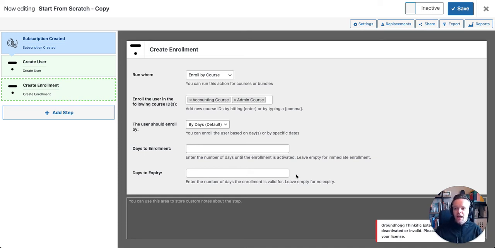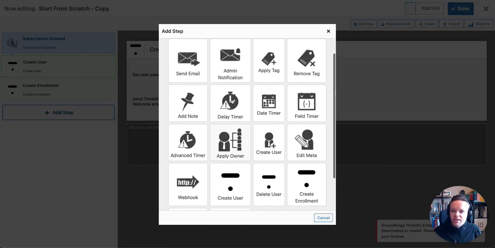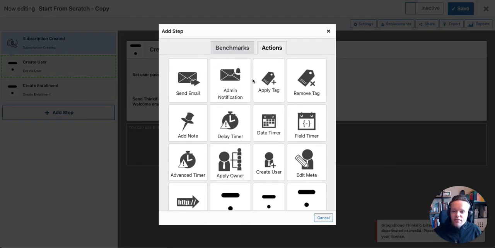Otherwise, they'll just have a perpetual enrollment. Okay, so that all looks pretty good. As I mentioned just there, I'm not sending the Thinkific welcome email. What I'm actually going to do is send it here using Groundhogg. You can see a number of actions here.